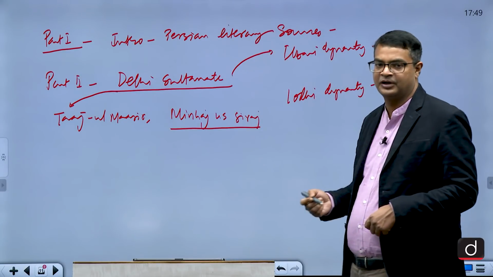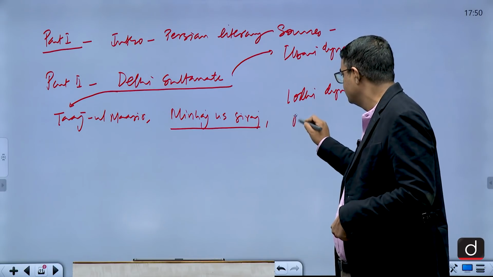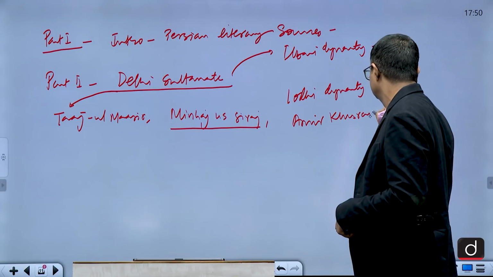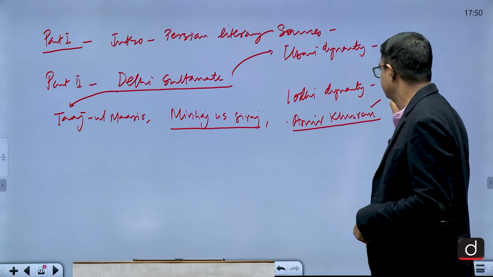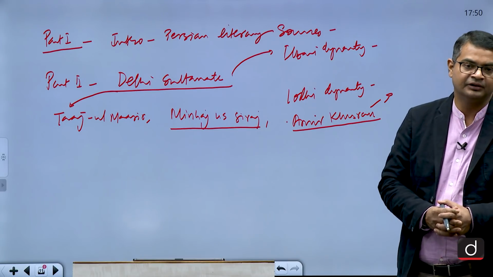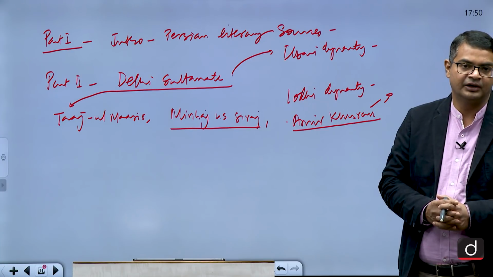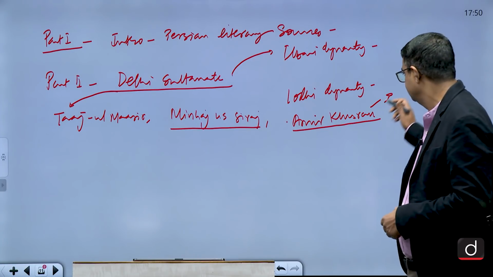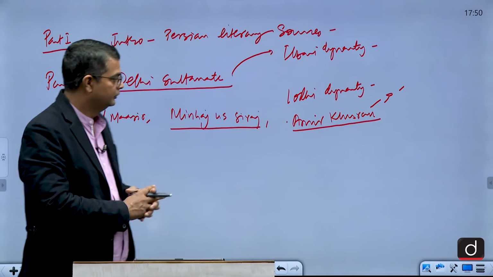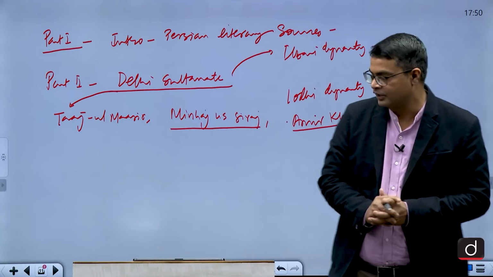Minhaj-us-Siraj writes Tabaqat-e-Nasiri. Then you have to write about Amir Khusrau. What he wrote: Deval Rani and Khizr Khan, the romantic story between Khizr Khan, the Khalji prince, and Deval Rani, the queen of Gujarat, daughter of Rai Karan.